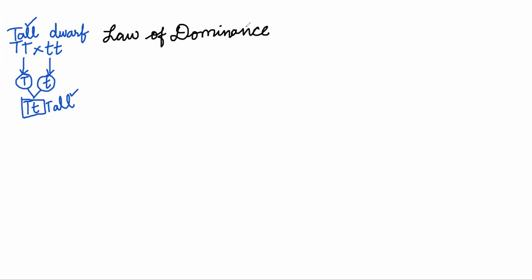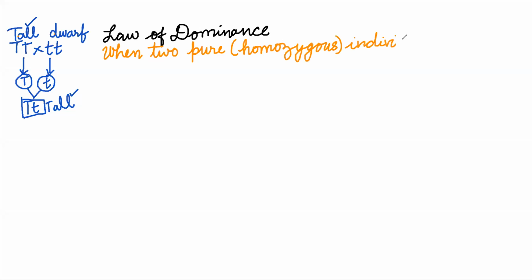The law of dominance is just explaining this part. So what have I done? I have taken a pure and pure individual and I have crossed them. Pure means homozygous. Now a tall pea plant will have other properties too, like flower position, seed color, seed shape, but I am not looking at them at all. When I am looking at a tall pea plant, I am not looking at the other characters. That's what Mendel did.